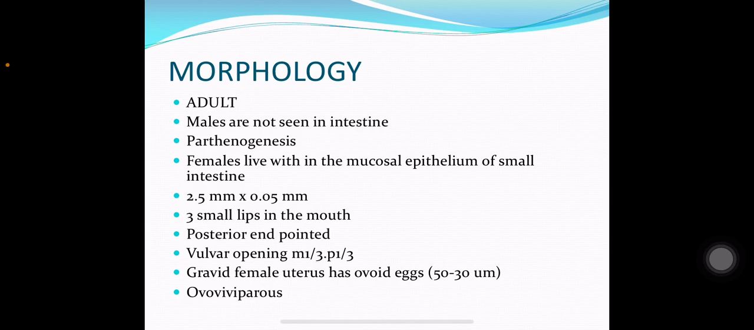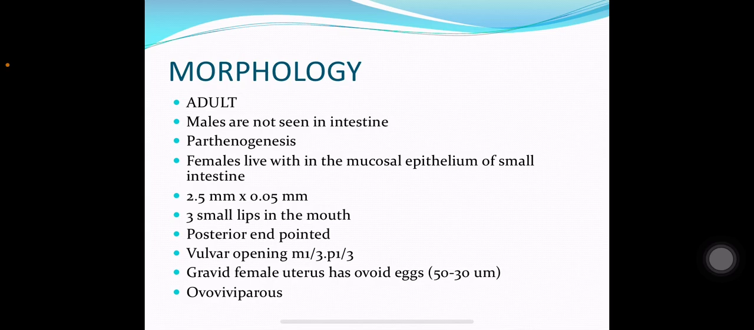They are about 2.5 millimeter long. They have 3 small lips in the mouth. The posterior end is pointed. The vulvar opening is at the junction of the middle 1/3 and posterior 1/3. The gravid female uterus has ovoid eggs which are about 50 by 30 micrometers in size, and this worm is ovoviviparous.